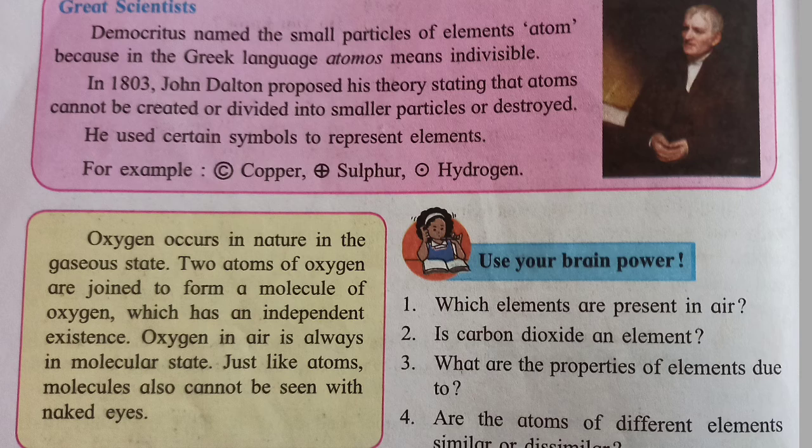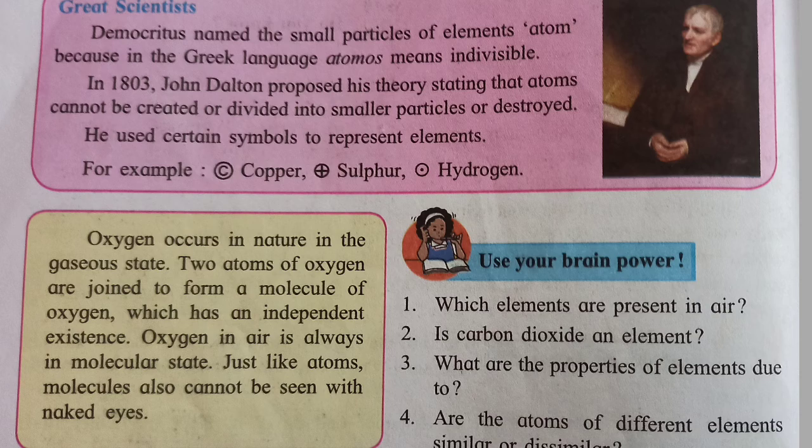For example, C for carbon, and now see the symbols given for sulfur and hydrogen. So these were the symbols. Copper was a C with a circle around it. This was the symbol given by the scientists.